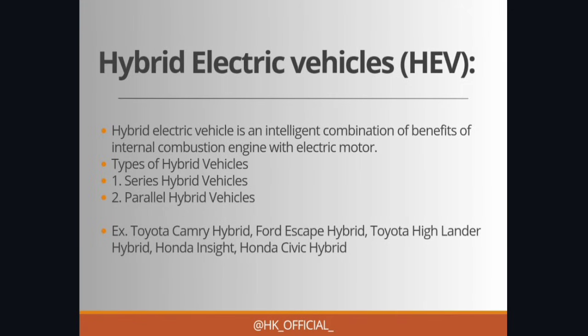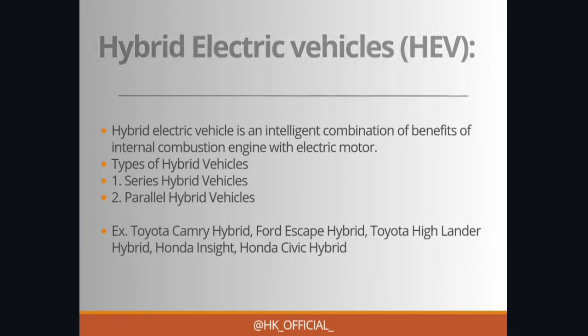Now let us see how we can write its definition. A hybrid electric vehicle is an intelligent combination of the benefits of an internal combustion engine with an electric motor. What are the types of hybrid vehicle? Only two types are there: series hybrid vehicles and parallel hybrid vehicles. Examples of hybrid electric vehicles are Toyota Camry hybrid, Ford Escape hybrid, Toyota Highlander hybrid, Honda Insight, Honda Civic hybrid. Whatever HEVs you know, you can mention in examples.